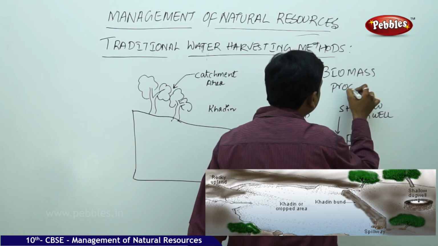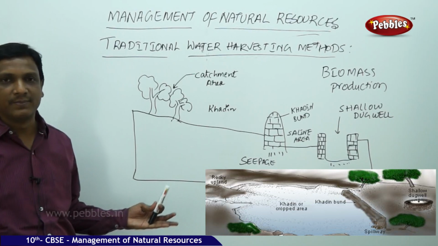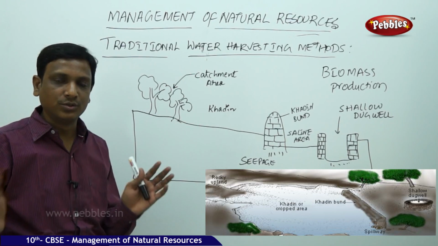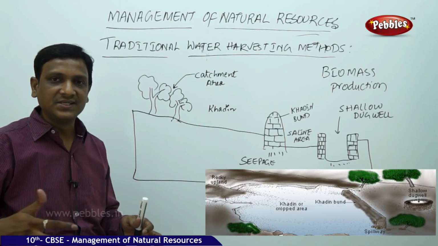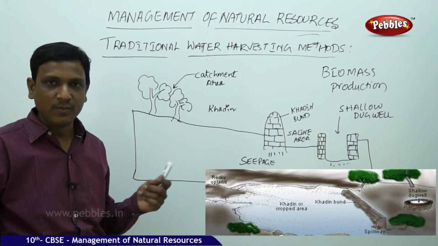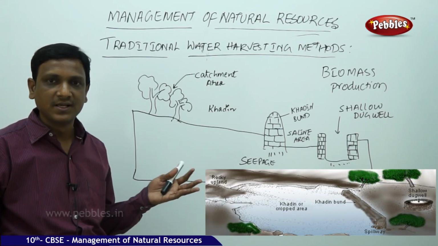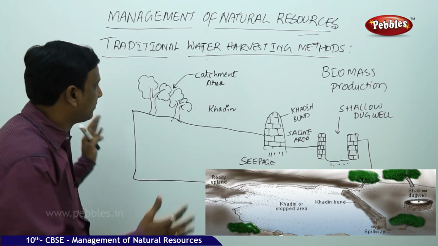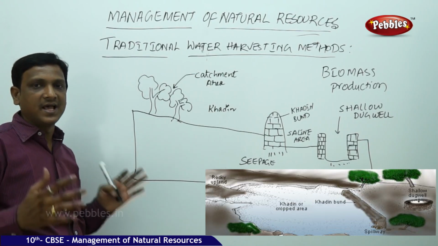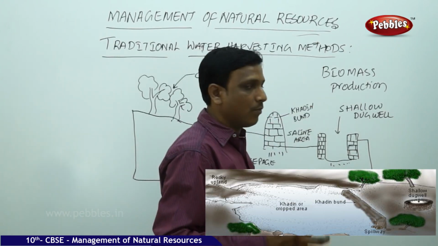What is this biomass? Biomass is nothing but the amount of plant matter or animal matter, living matter, on the area. If a ground is left barren and all the soil is allowed to erode, and no water is recharged down, in such barren land you cannot find even a single grass. So there is no biomass. You take some 10 meters of such area, and in those 10 meters there is no grass, no biomass. But if the soil is properly managed with the help of local watershed management methods, the soil fertility is maintained as well as the water content of the soil. So it leads to an increase in biomass production. More biomass is produced.